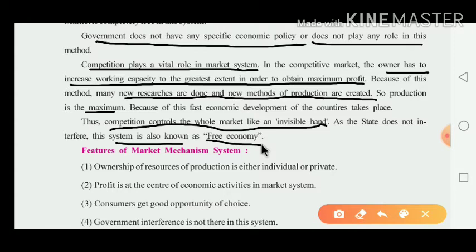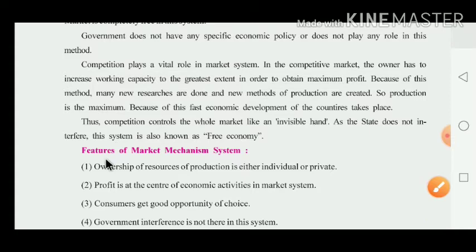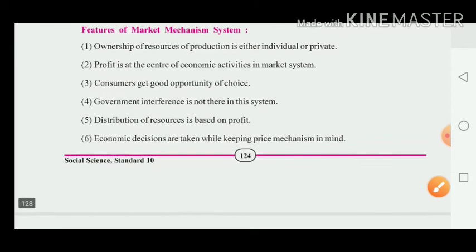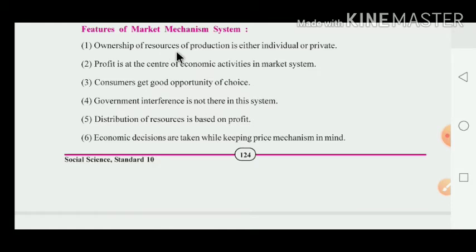Now, dear children, see, these three words are given. One is the market system. After that, the capitalist system. After that, they have also said that this system is also known as the free economic system. Now they have given the features of the market mechanism system. First, ownership of resources of production is either individual or private. Now what happened there? Here in the capitalist system, the ownership of these resources of production is in the hands of individuals or in the hands of the private sector.